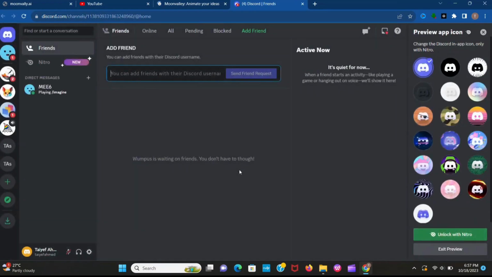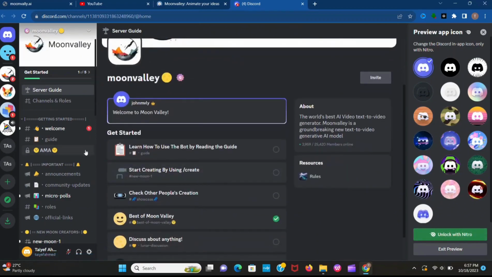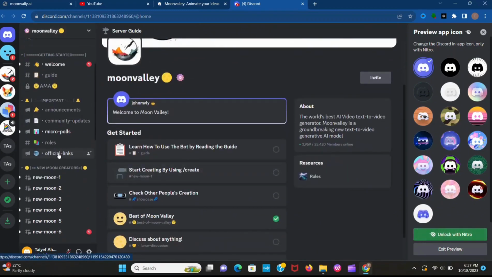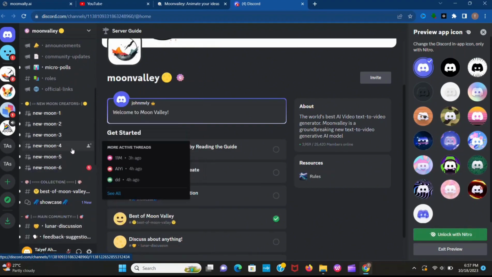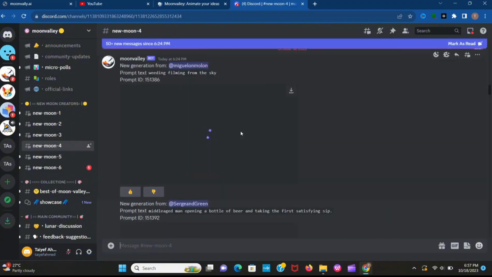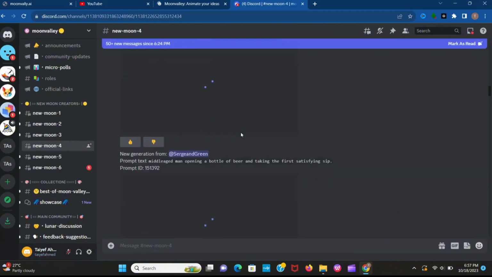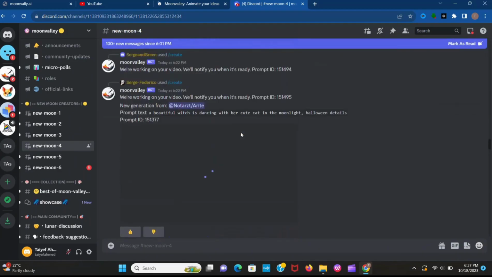After joining Discord, you can see this interface. Now here are many things to explore, but I will show you how to create videos with high quality. So here you can see these rooms. Click on any one. And you see this. Here you can give your prompt to create your videos.